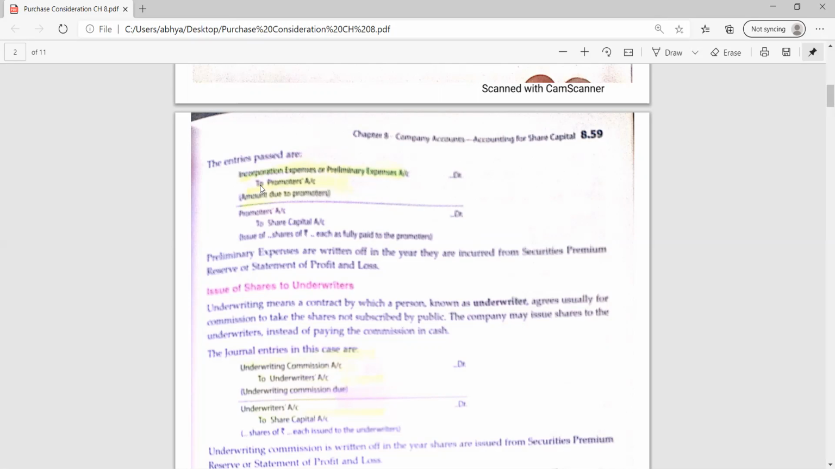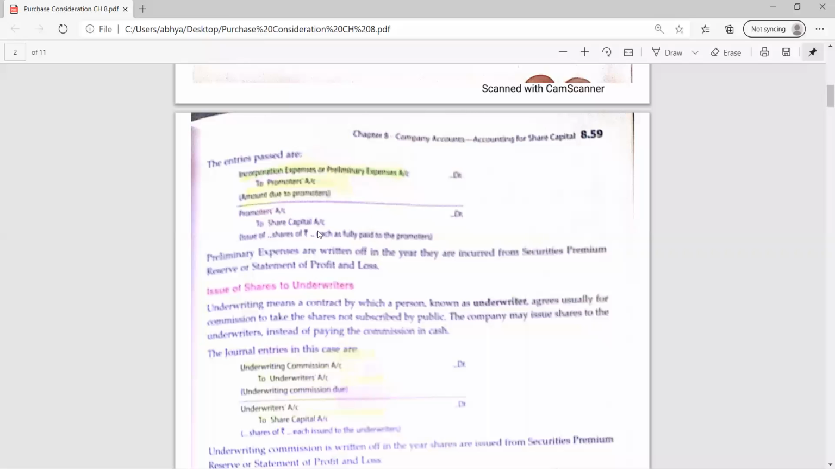To promoters. So why are promoters credited? Because the promoter is our liability. Until that liability is cleared, they will be on the credit side. Incorporation expense is an expense for the business. So incorporation expenses account debit to promoters, and in the second entry we will be issuing them shares, just like we were issuing to the vendors. So the promoters will be debited and the share capital will be credited, and if shares are issued at a premium, then to SPR. This will be the entry for the promoters when shares are issued to the promoters.